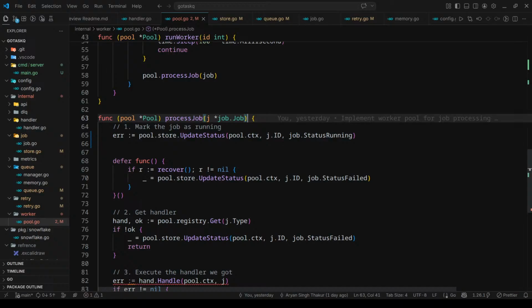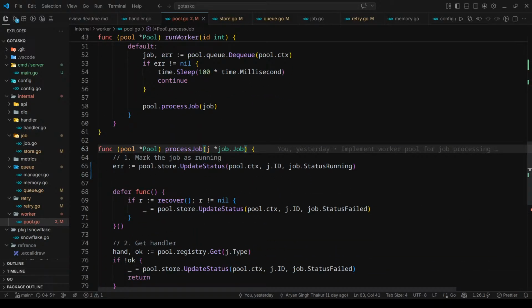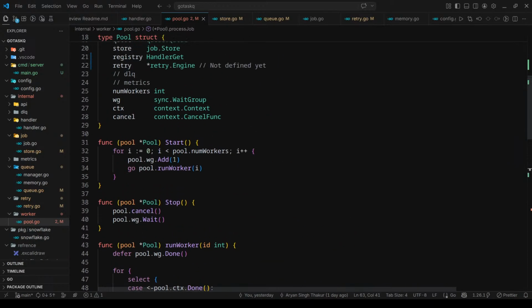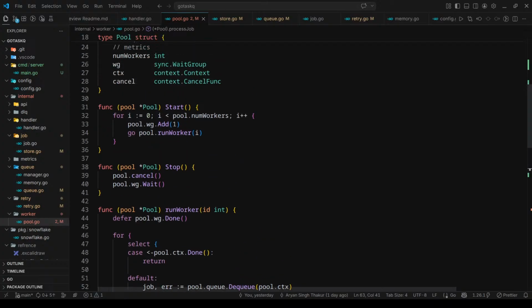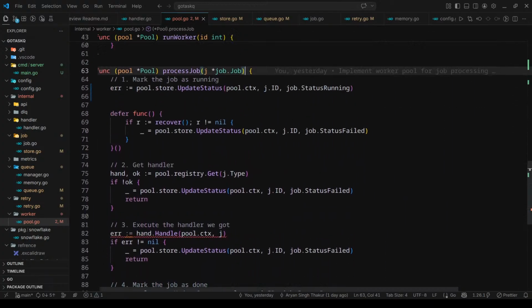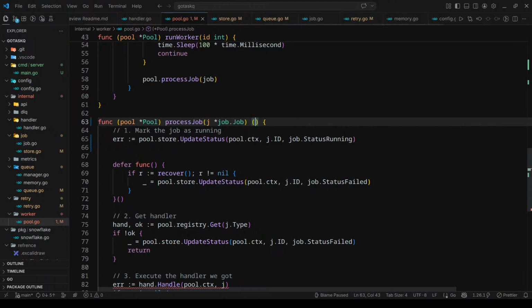This one, how will I write this? Should I change the function signature somewhat? Like process job can throw an error. The other functions are start, stop, and run worker and process job. So I should give it an error.